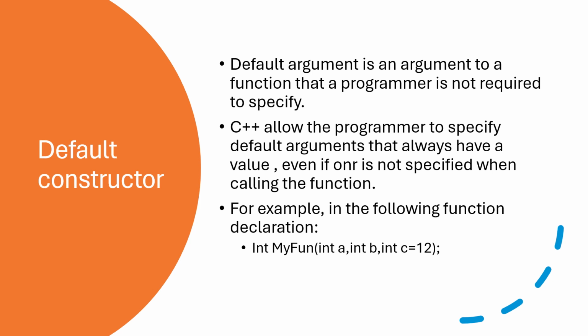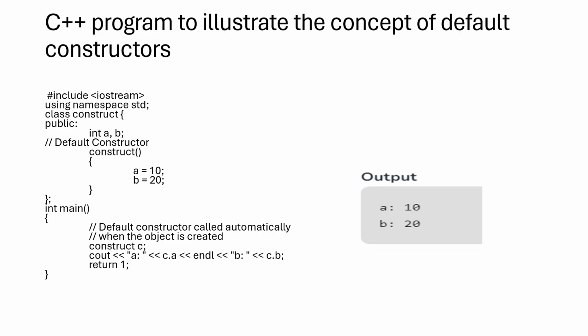C++ allows the programmer to specify a default argument that always has a value, even if it is not specified when calling the function. For example, a simple function: int myFunction(int a, int b, int c = 12). Here we are declaring and initializing the variable.